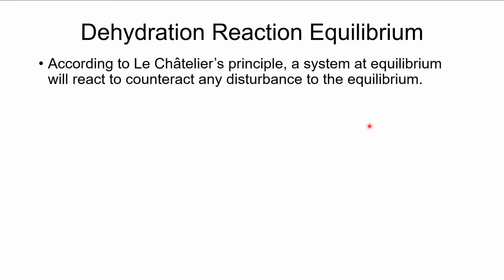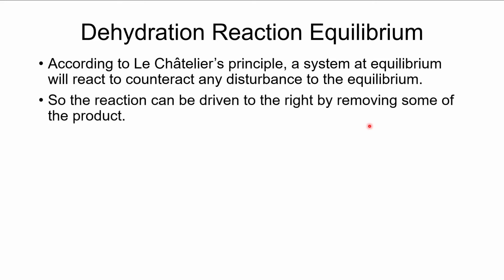We can also use Le Châtelier's principle to help us out. If you recall, Le Châtelier's principle says if you've got a system that's at equilibrium, any changes that occur will be counteracted by the system. So a reaction can be driven to the right by removing some of the product. You can drive reactions to the right by adding reactant or removing product. And in this case, if we remove our product, the alkene, we can drive this reaction to the right.